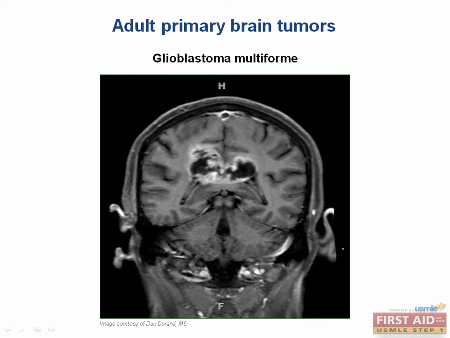GBM, or glioblastoma multiforme, is usually found in the cortex, and the classic sign on imaging is that it crosses the corpus callosum. So normally the corpus callosum connects both hemispheres, and you can see here that the tumor basically crosses the corpus callosum. The word multiforme comes from the mottled and heterogeneous appearance of the tumor.